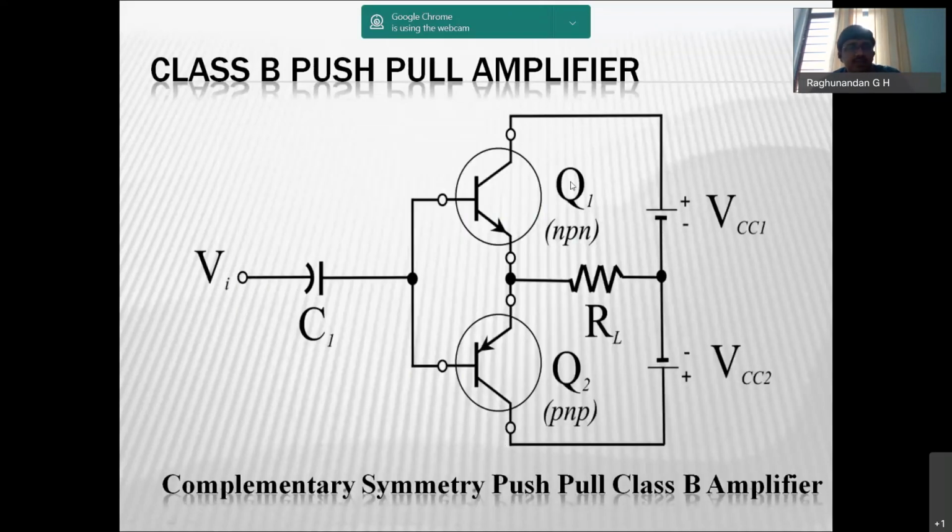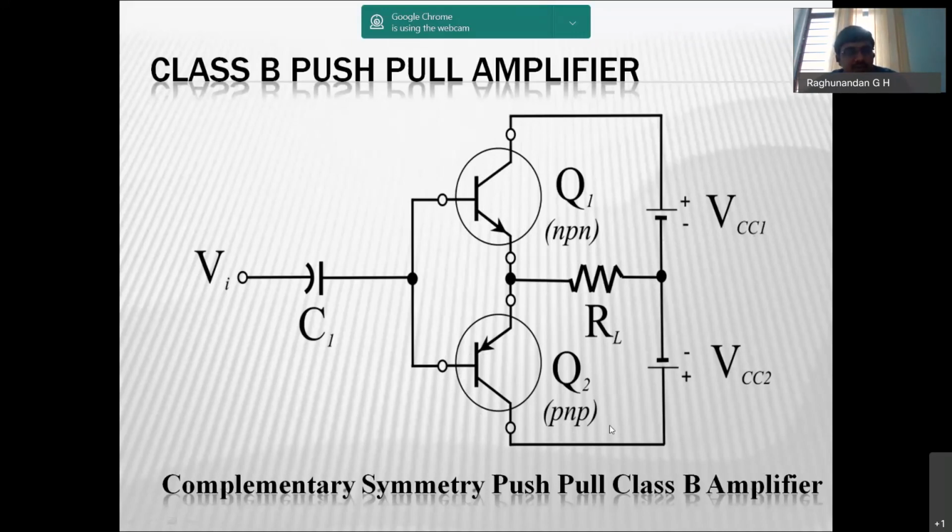The other one is the complementary symmetry push-pull amplifier. Here we do not use any transformers. Instead, if one is NPN, the other is PNP. When a signal is given, the NPN operates for the positive phase and the PNP operates for the negative phase, giving a positive signal and a negative signal respectively. Why do we give plus VCC and minus VCC?